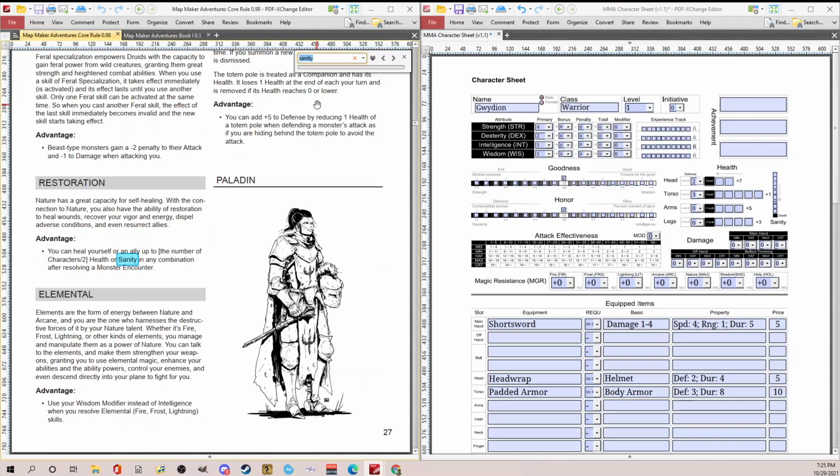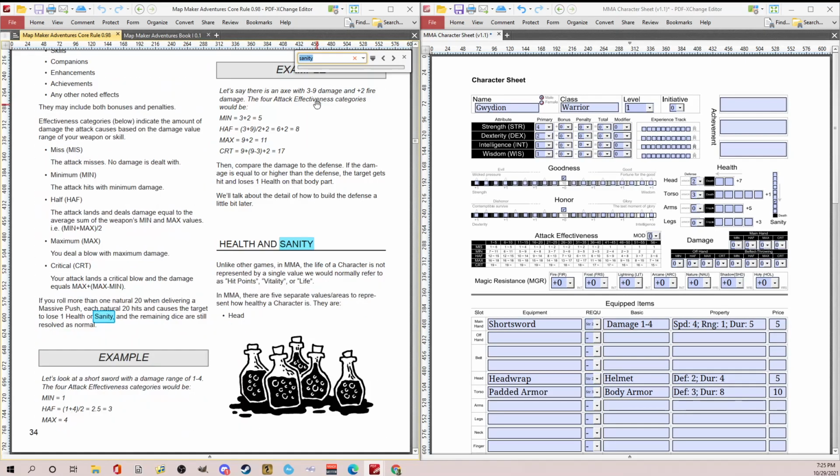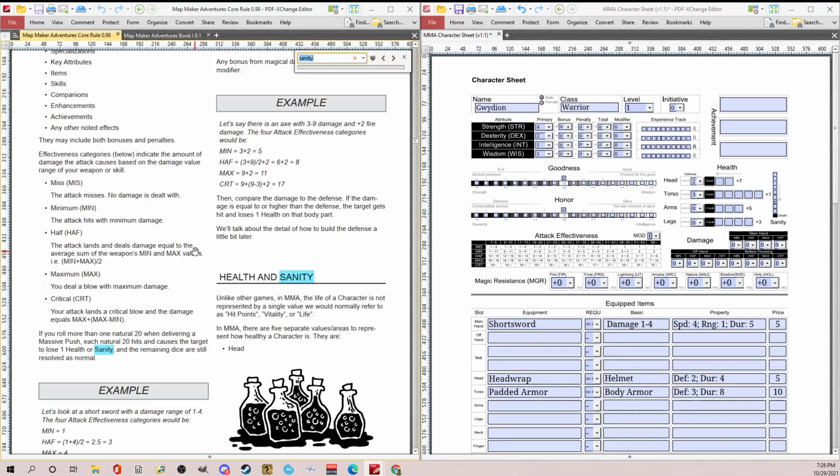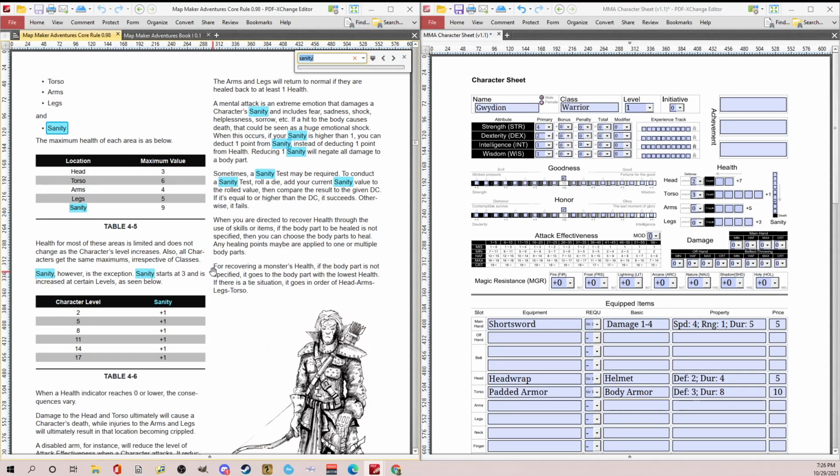Find it. Health and sanity. Maximum. Okay, here we go. Sanity, however, is the exception. Sanity starts at 3 and isn't increased at certain levels. Now I think this is 1, 2, 3, 4, 5, 6, 7, 8, 9. I think it goes to 9 total. So I've checked it at 3, and then once you get down to 0, you die.